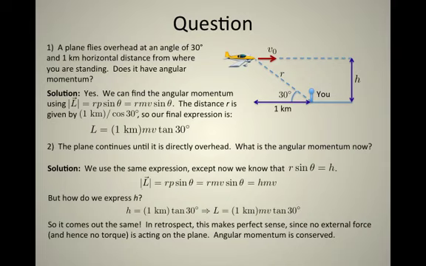So, in answer to my famous physics professor's very simple question, yes, this airplane does have an angular momentum, and it has one because r is large, and the velocity vector is pointing through that r away from me.